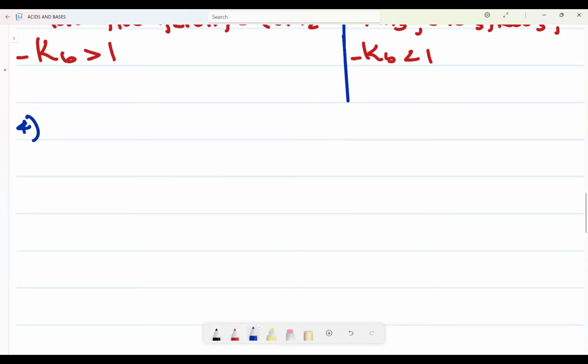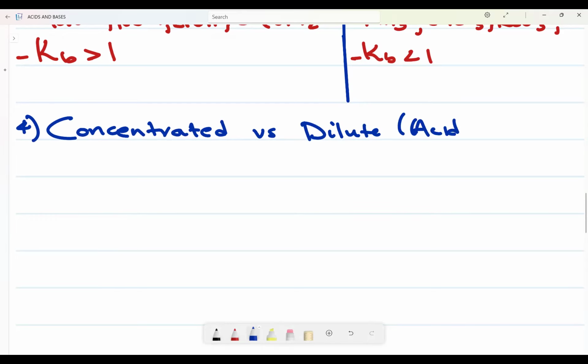And it is a very easy thing. Concentrated. This is dilute. Acids. Let me just say concentrated versus dilute.